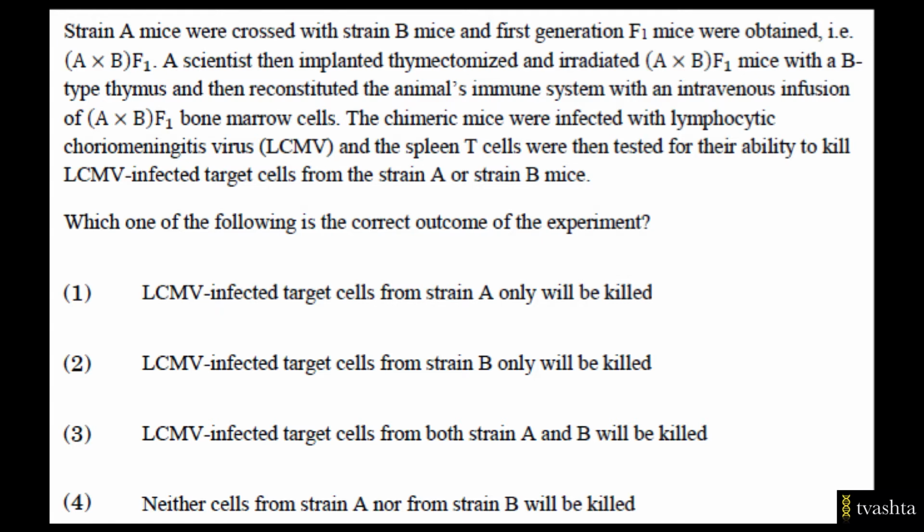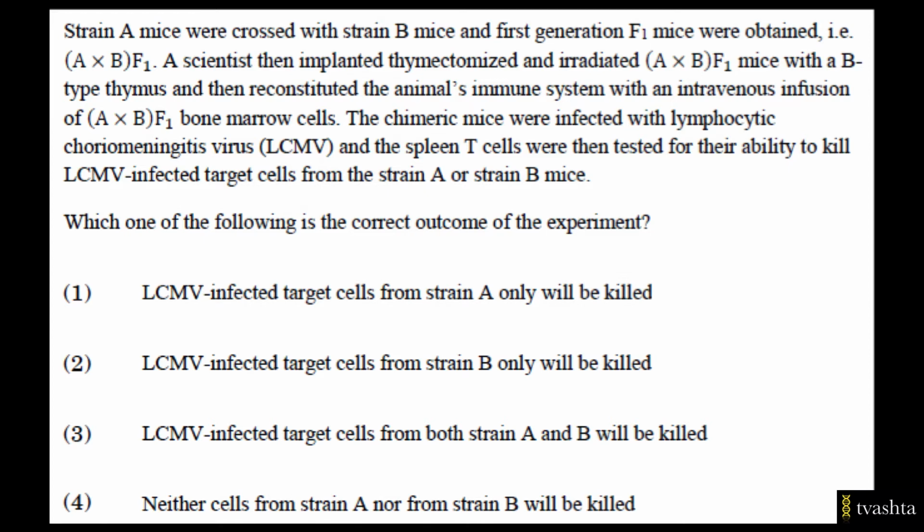Option 1 is LCMV infected target cells from strain A only will be killed. Option 2, LCMV infected target cells from strain B only will be killed. Option 3, LCMV infected target cells from both strain A and strain B will be killed. And option 4, neither cells from strain A nor from strain B will be killed.